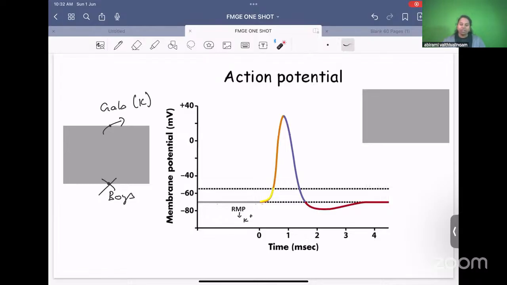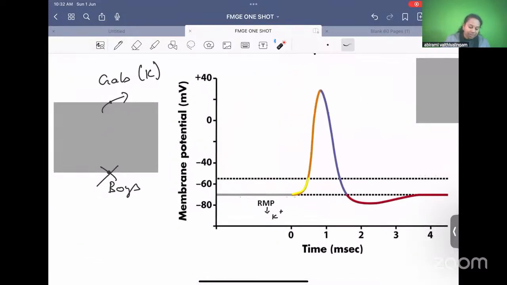So we were in action potential. In the action potential curve, we said RMP is due to potassium ion concentration, because at rest only the potassium door is open. Now let's stimulate this cell. I'm going to give a current to this cell. If you stimulate any excitable cell, it will go for action potential. So this is the action potential that we see. What are the changes that happened here?